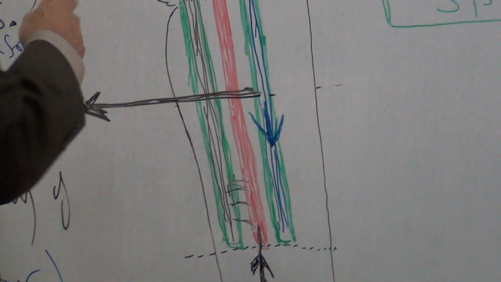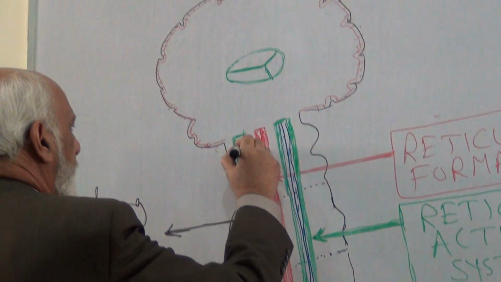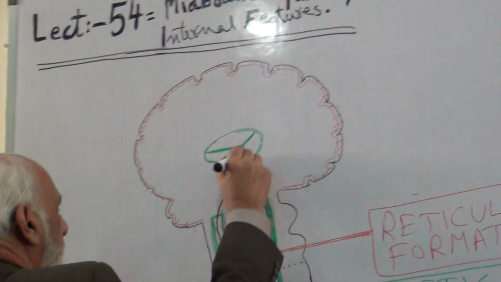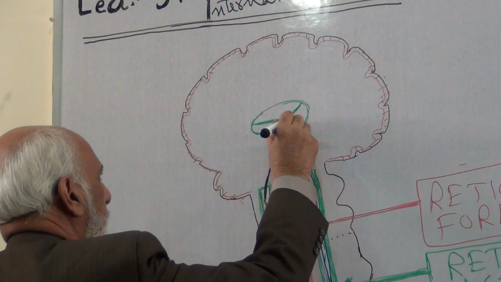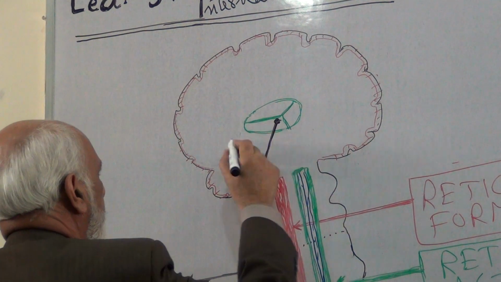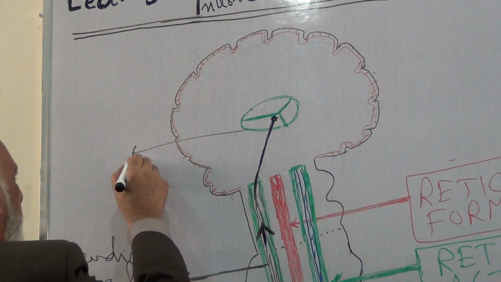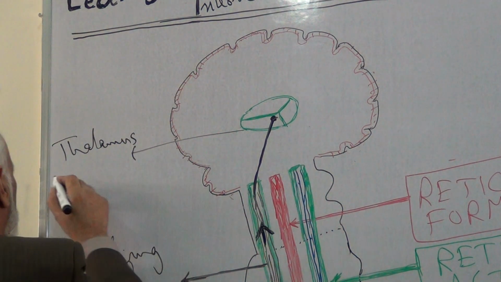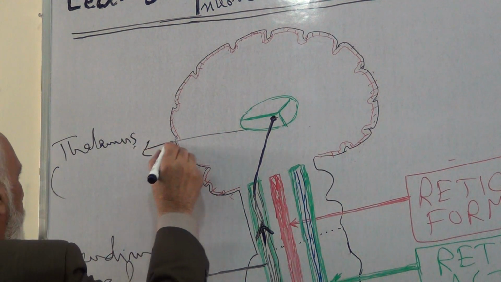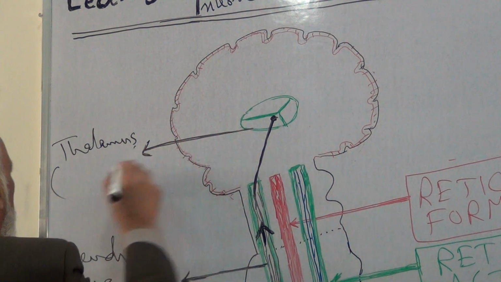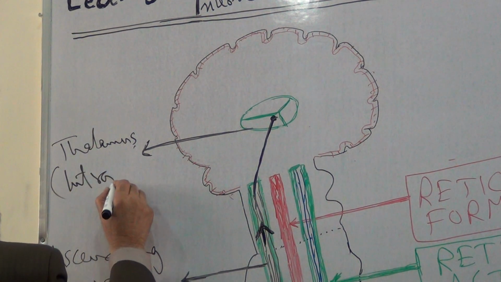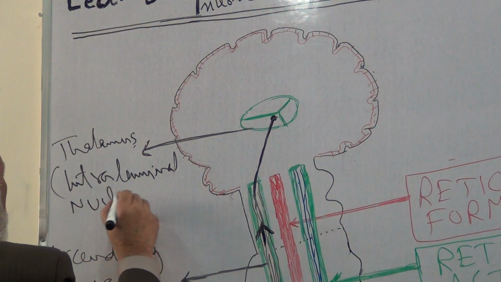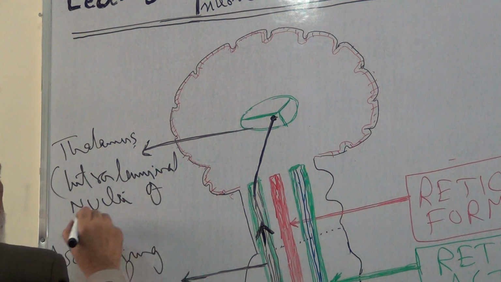Now the fibers of the ascending neural pathway of the reticular activating system enter the brain, approach the diencephalon, and relay in the thalamic nuclei. What are those? The intralaminar nuclei of thalamus.